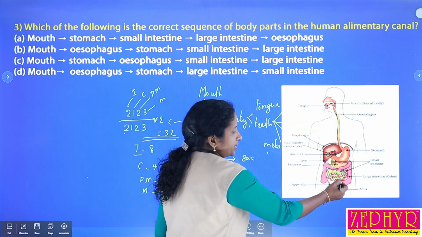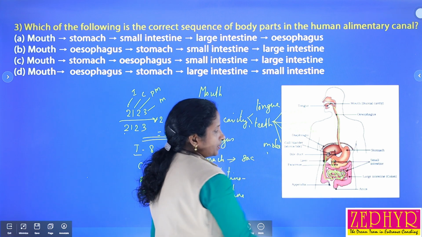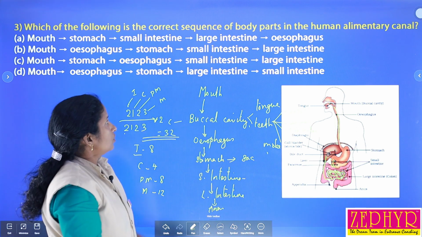And then the next one is the large intestine and the last one is the anus.